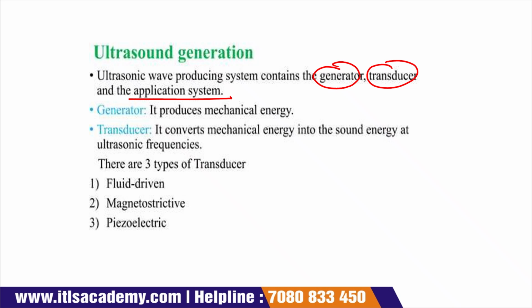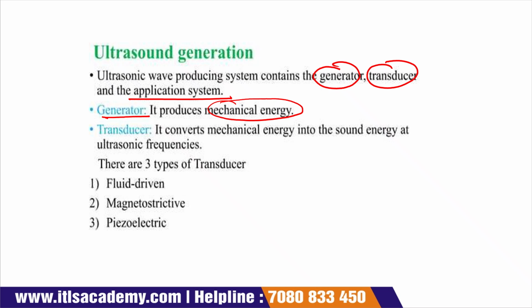The first one is the generator, then the transducer, and the last one is the application system. The generator is used to produce mechanical energy, because without mechanical energy, ultrasonic wave production is not possible.